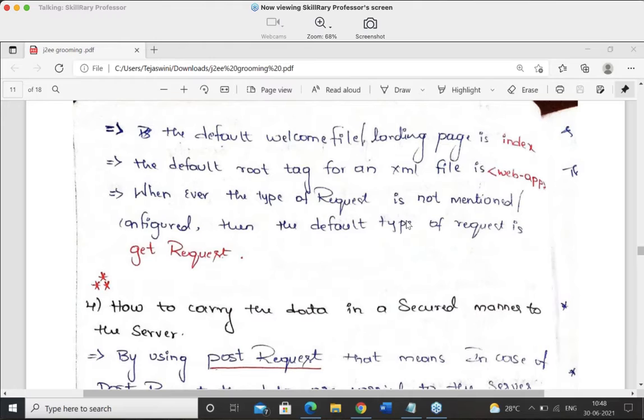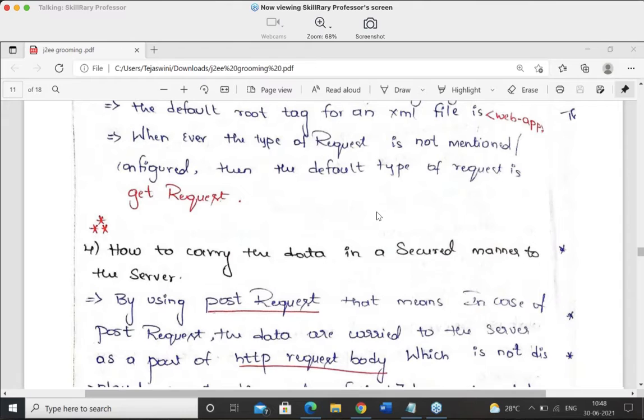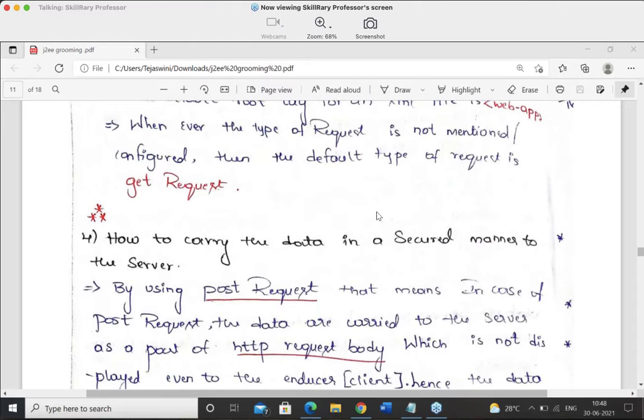Okay, super. So guys, now the next thing, what is the default root tag for an XML file? Very good, guys. The default root tag for an XML file is always web app. Web app. Correct? Yes or no, guys? Yes. Very good. Okay. So, guys, now the next question.